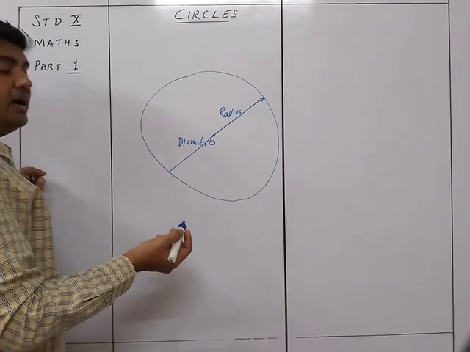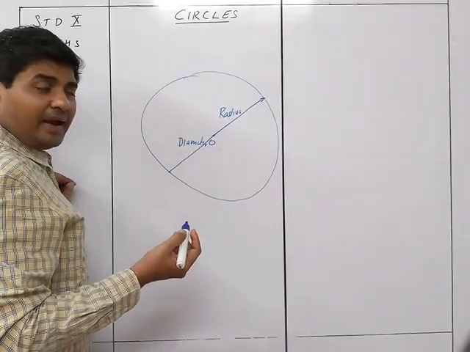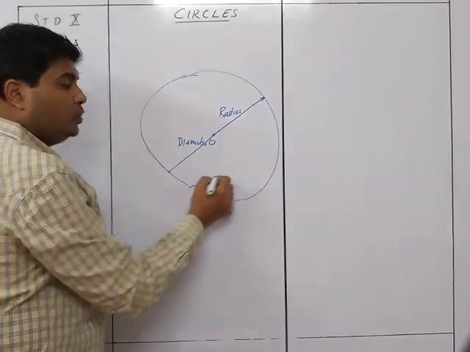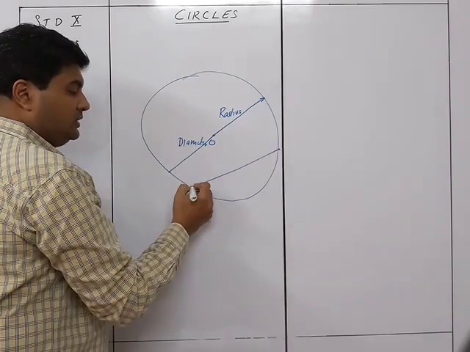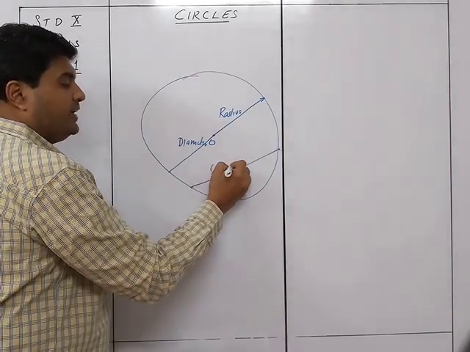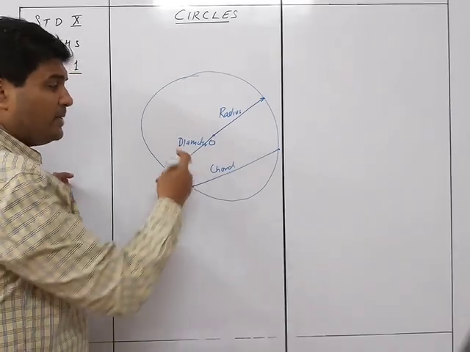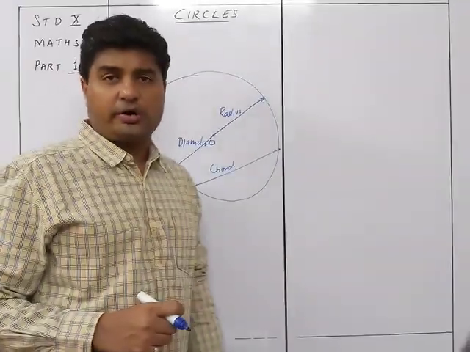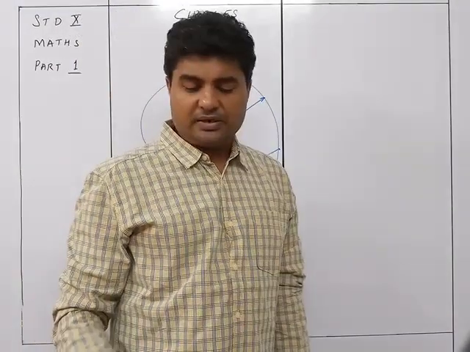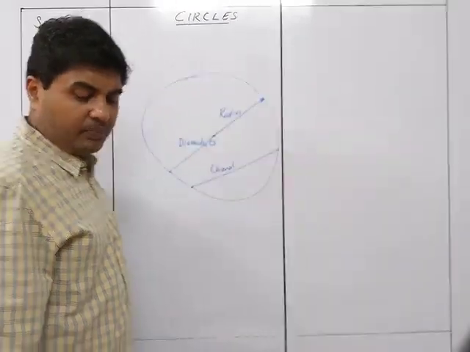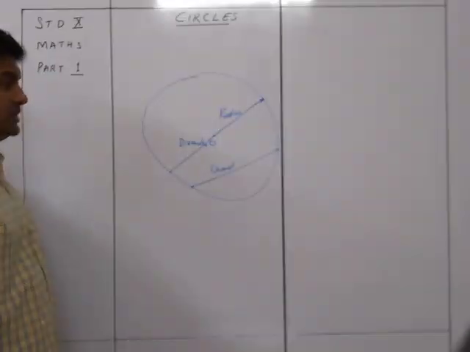And any other line which is drawn joining two points on the circle is called a chord. So we can say in a certain way that the diameter is the longest chord. So the diameter of the circle is the longest chord. That can be easily understood. So this is a chord.